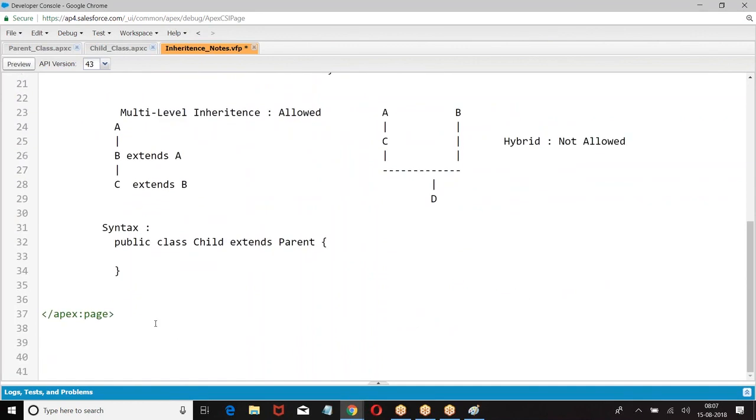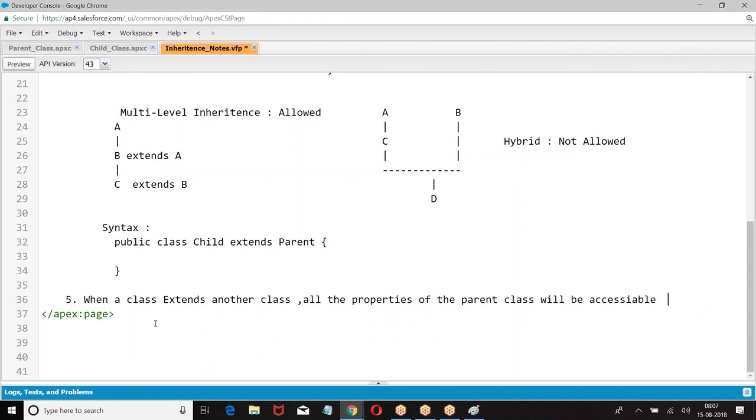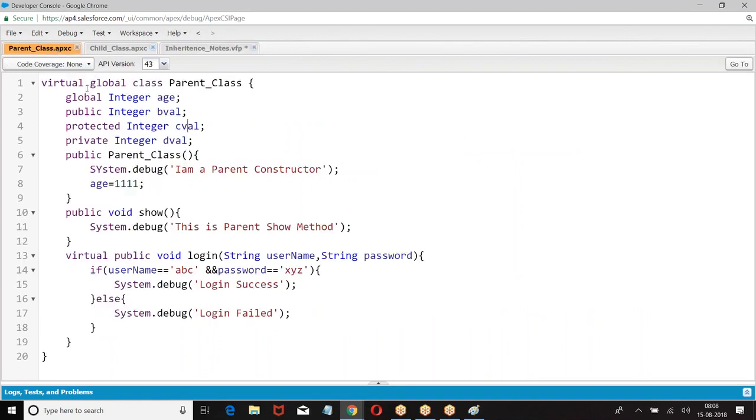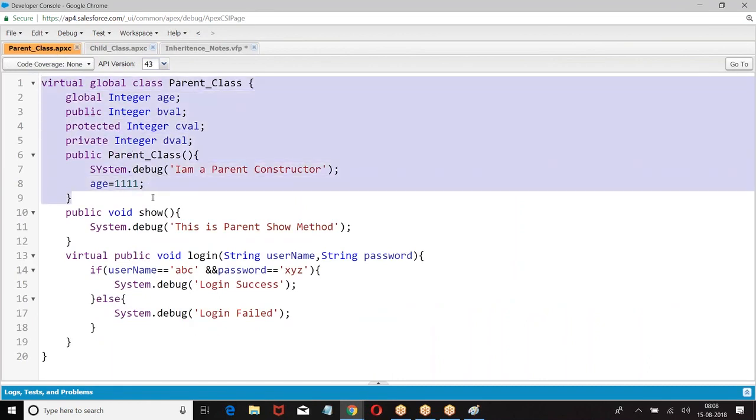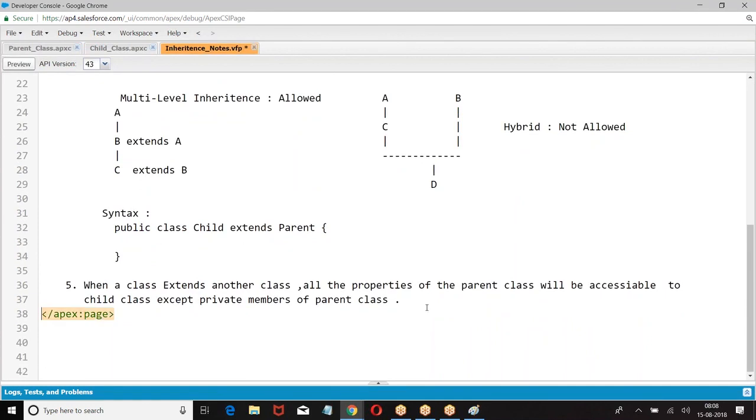When a class extends another class, all the properties will be accessible in the child class, except the private members of the parent class, which you can define here.